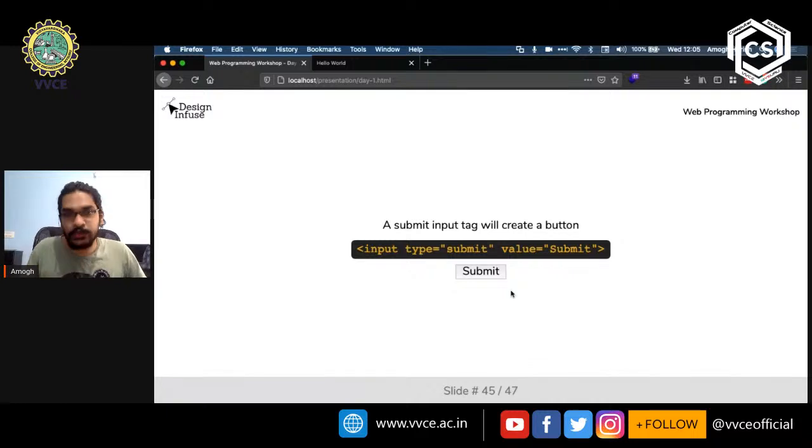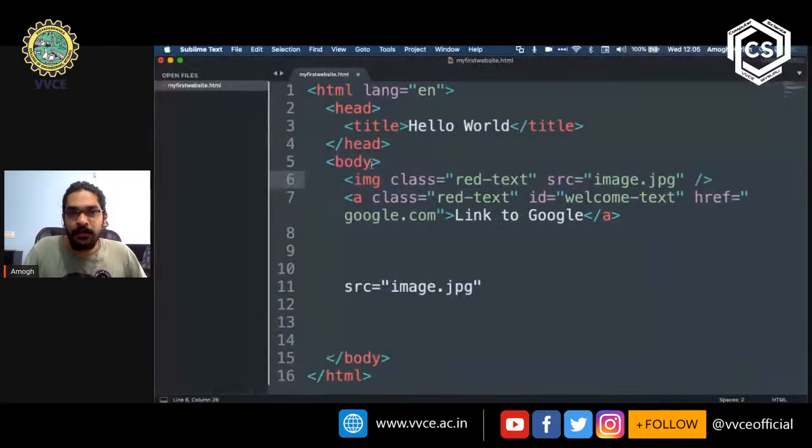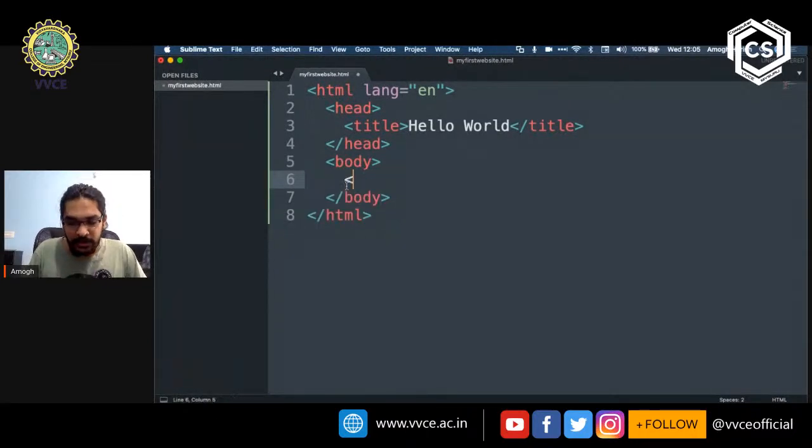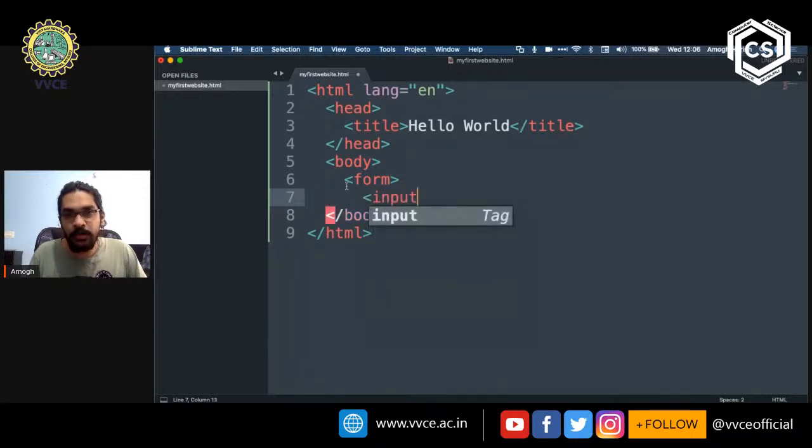So I'll just show this in operation for you as well. I'm just going to delete all of this. I'm going to create a form tag, drop to the new line by pressing enter, and create an input.